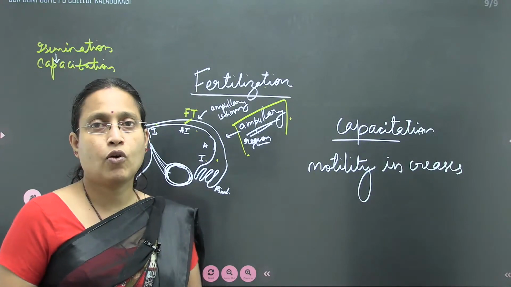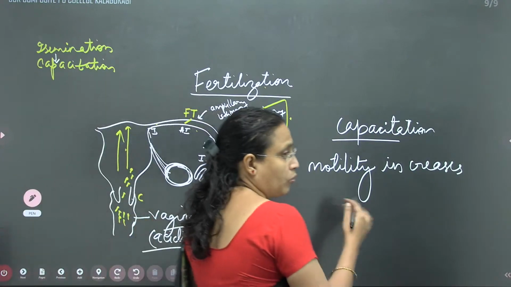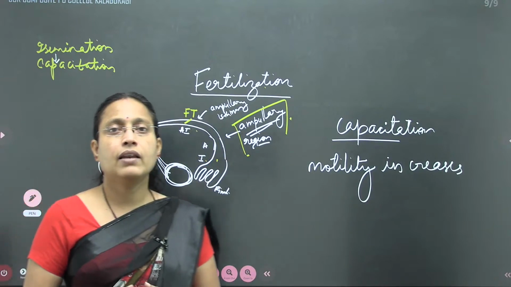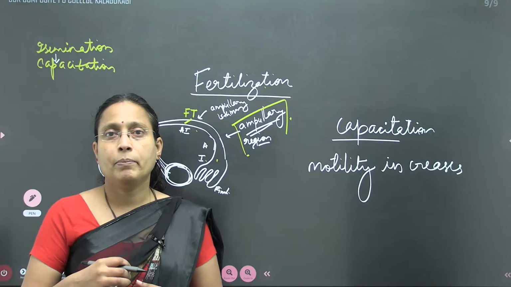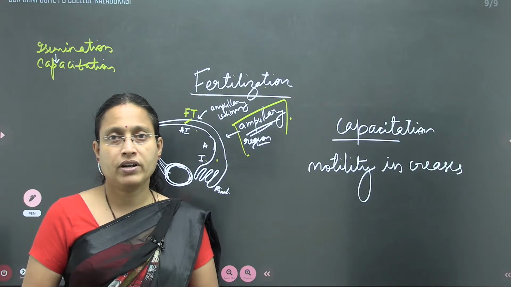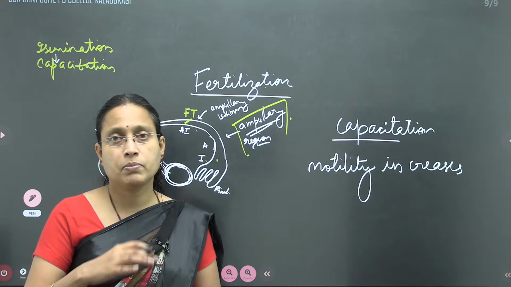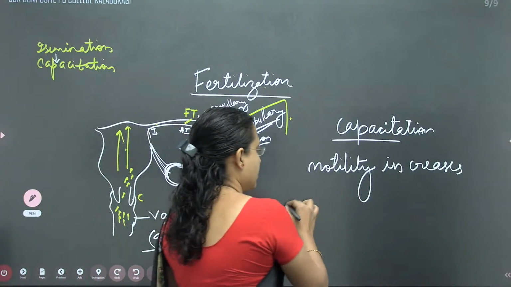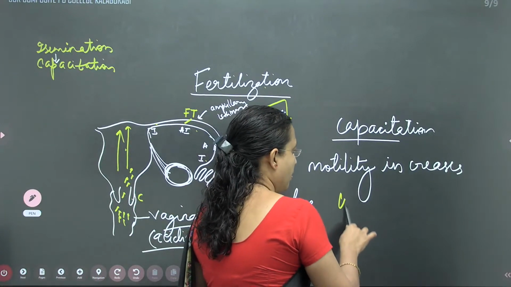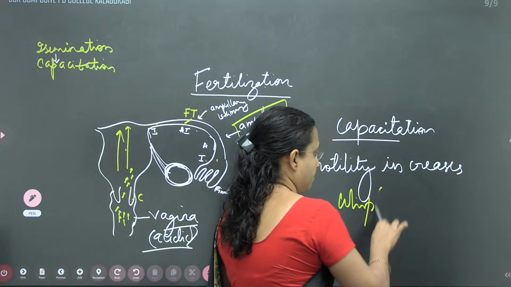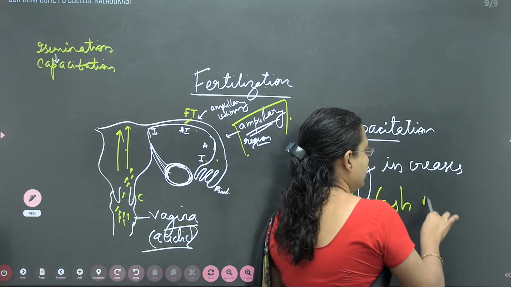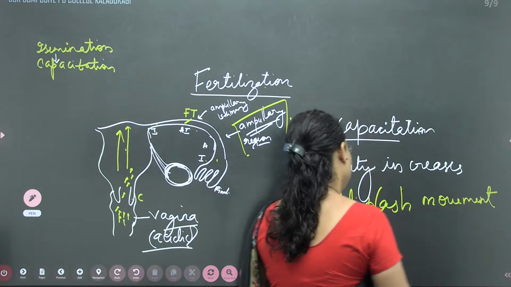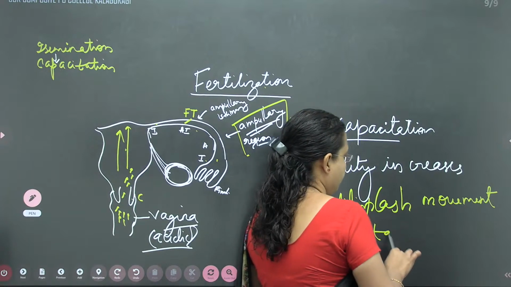Initially, when the sperm is formed, the tail has a very slow wavy movement, but in the female reproductive tract the tail beats very fast, like a whiplash movement, because of which the sperm's speed increases. So motility increases due to whiplash movement of the tail.